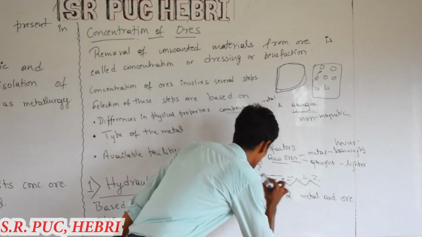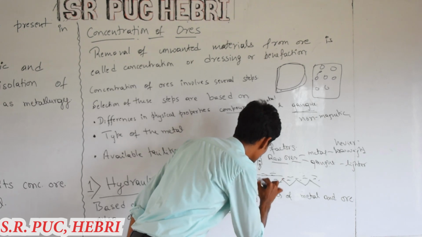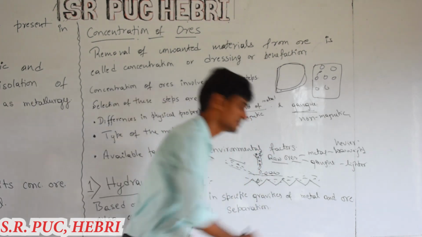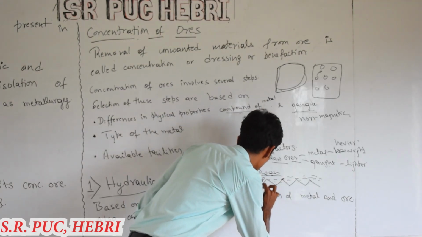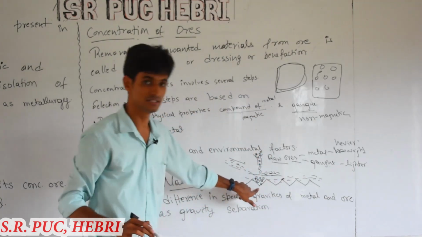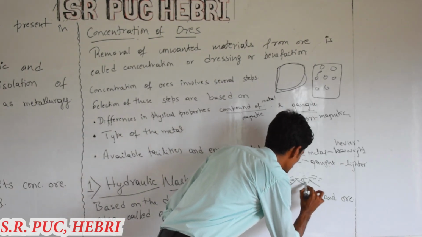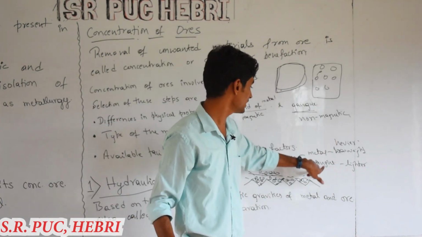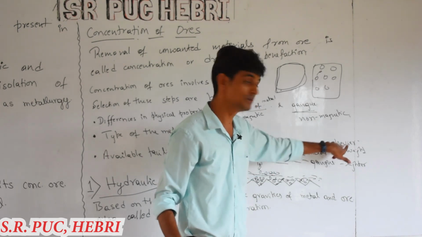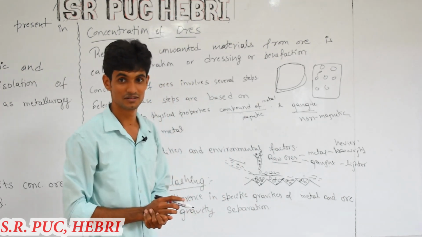Now when you add raw ore from here, the lighter particles will flow with this water and heavier metals will settle down here. This technique is used for the concentration of some metals, where we can observe the difference between metal and gangue. That is, metal should be heavier, gangue should be lighter. So that is hydraulic washing.